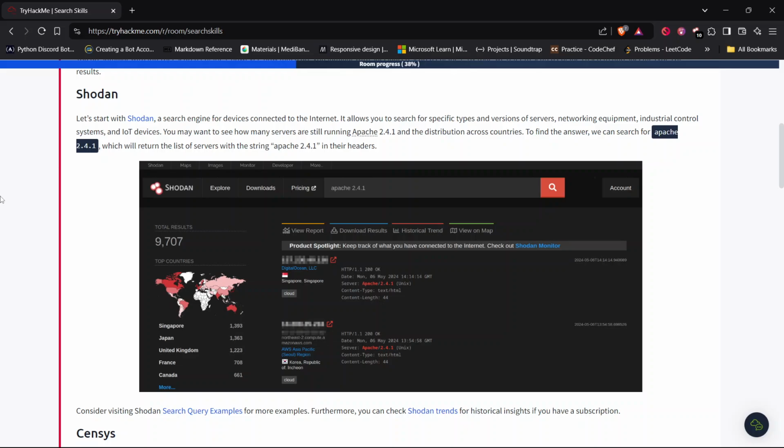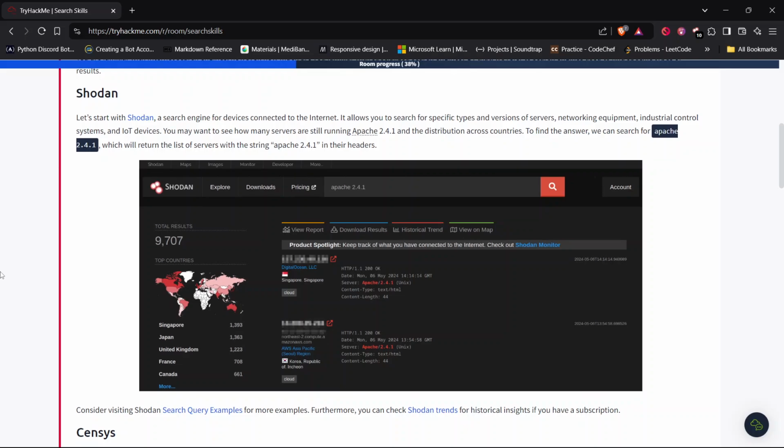Let's start with Shodan, a search engine for devices connected to the internet. It allows you to search for specific types and versions of servers, networking equipment, industrial control systems, and IoT devices, etc. You may want to see how many servers are still running Apache 2.4.1 and the distribution across countries. To find the answer, we can search for Apache 2.4.1 in shodan.io, which will result in the list of servers with the string Apache 2.4.1 in their headers.